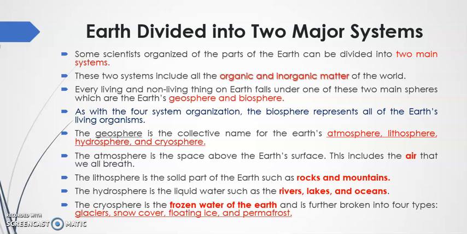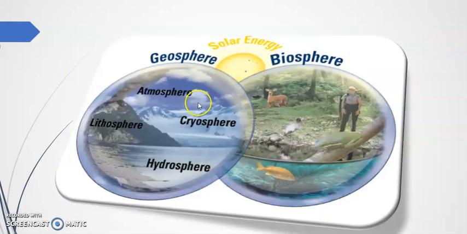Every living and non-living thing of the earth falls under one of these two main spheres, which are Earth's geosphere and biosphere. As with the four realms, the biosphere represents all the earth's living organisms. Bio means living. Earth's living organisms come under biosphere. The geosphere is the collective name of the Earth's atmosphere, lithosphere, hydrosphere, and the other point you come across is the cryosphere.